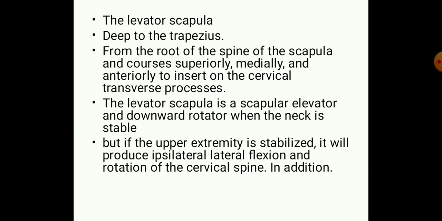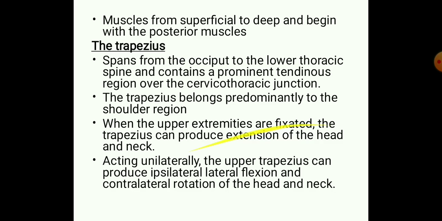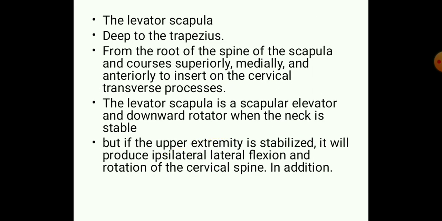The next one is the levator scapulae. The levator scapulae is a muscle which is deep to the trapezius. From the root of the spine of the scapula, it runs superiorly, medially, and anteriorly to insert on the cervical transverse processes. So it originates from the spine of the scapula and runs upward, medially towards the spine, and anteriorly, mainly to insert into the transverse processes.